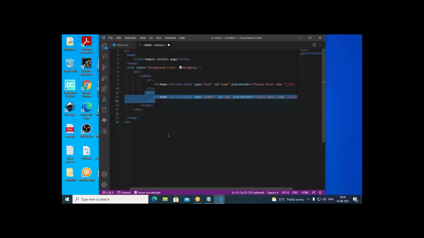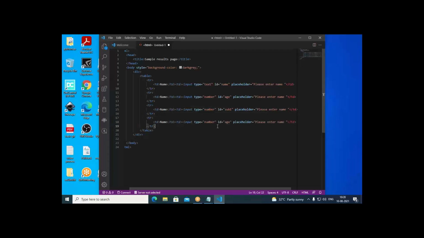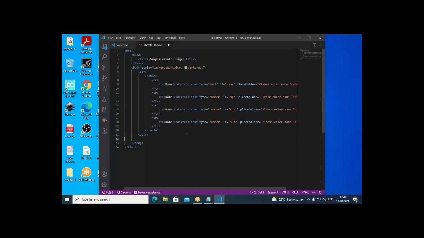Once again I take this tr, then try to put subject 1. This is also number, but this one is subject 1. I put this as sub 1. Again I paste it here, subject 2, this will be number. One more tr I take, then put subject 3. Okay, this is the table I created. This is only the user interface, in the tabular format we are showing.